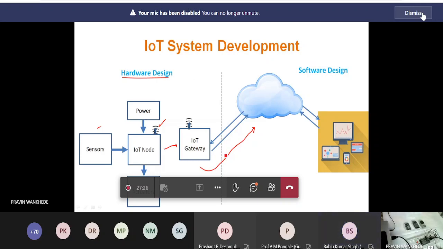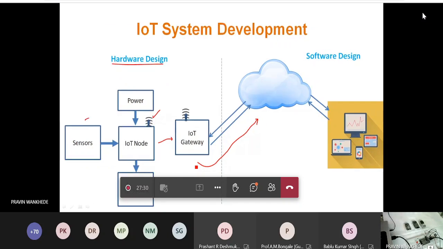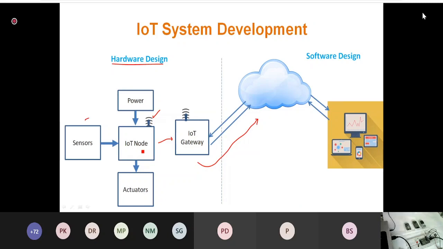So now what happens? The IoT gateway is just diverting your data from your IoT node to the internet or to the cloud, or wherever we actually want to go. Okay, but there are some people who convert their IoT gateway into their own servers. In that case, what we need is your own ISP.